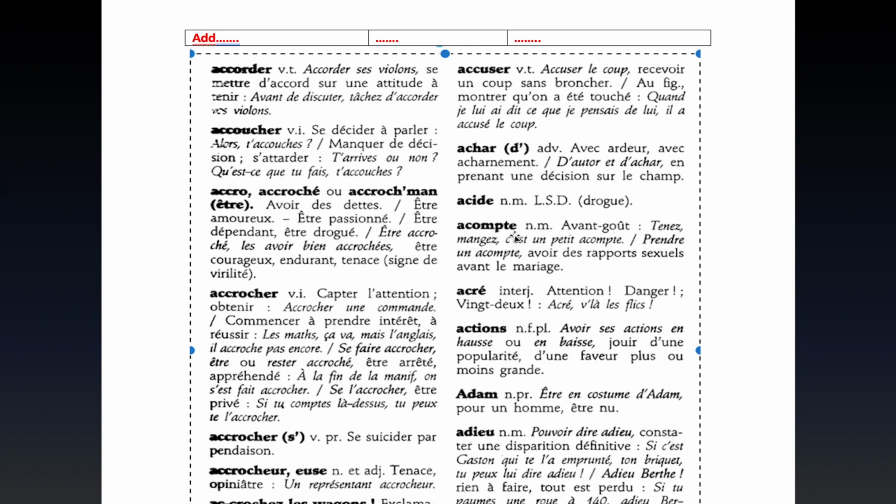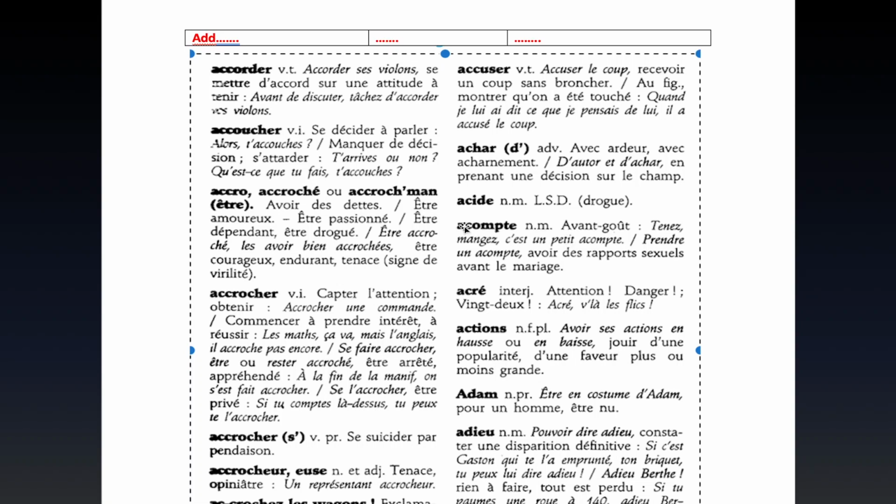So account in this case means avant-goût. Now, the only difference with what I'm showing here is that this dictionary is purely French, so it's not really an English-French dictionary. The one you'll be using may be different, with the explanation in English instead of French. This being a purely French dictionary, the explanation is also in French. But the most important thing I wanted to show you here is that the letters NM mean noun and masculine.